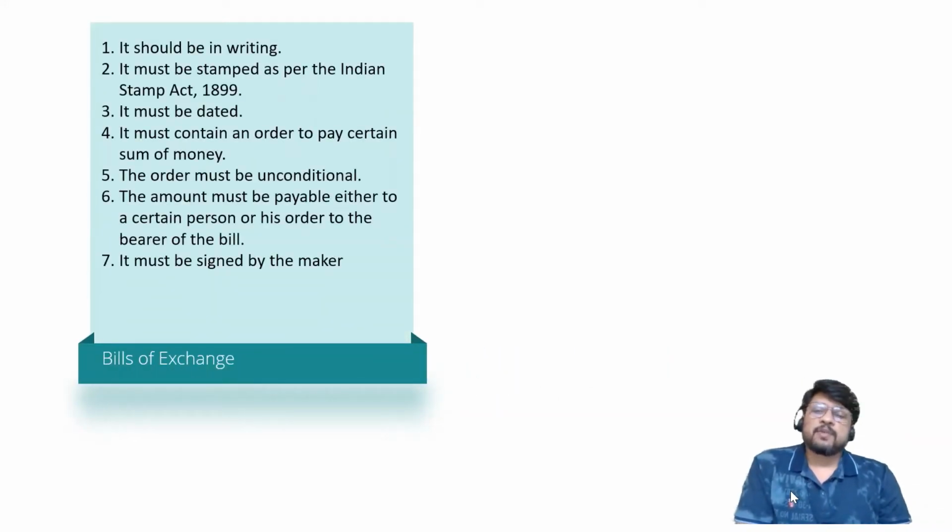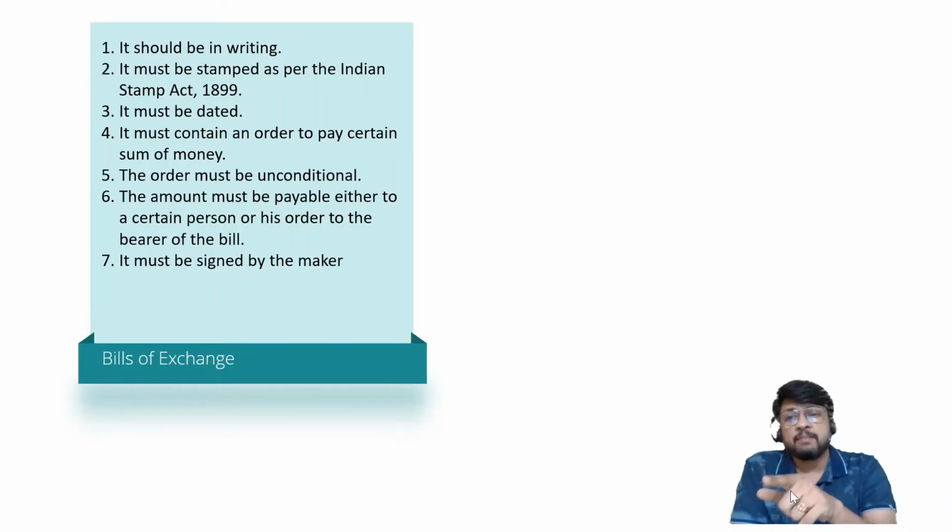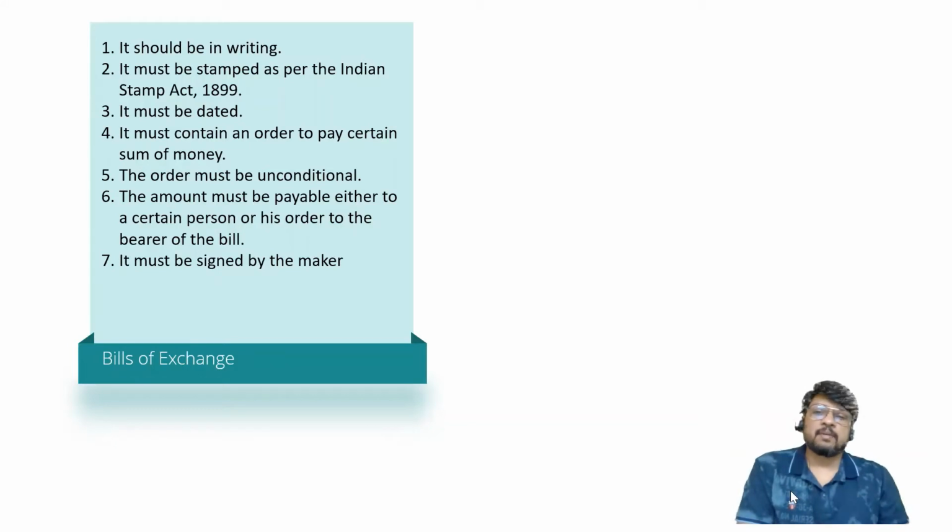So then what is a bill of exchange? What are the features of a bill of exchange? I can say, number one, it should be in writing. It must be stamped as per the Indian Stamp Act of 1899. It must be dated. It should have a date, remember, that is necessary. Bill of exchange must have a date.